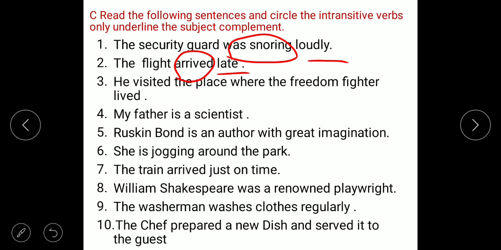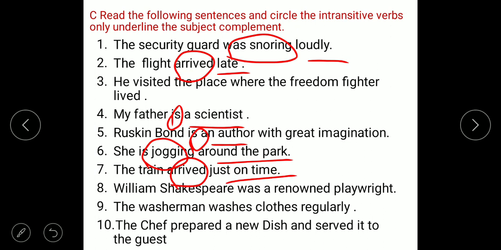My father is a scientist. Here is is the intransitive verb, a scientist, complement. Ruskin Bond is an author. Is is an intransitive verb, an author, complement. She is jogging around the park. The train arrived on time.